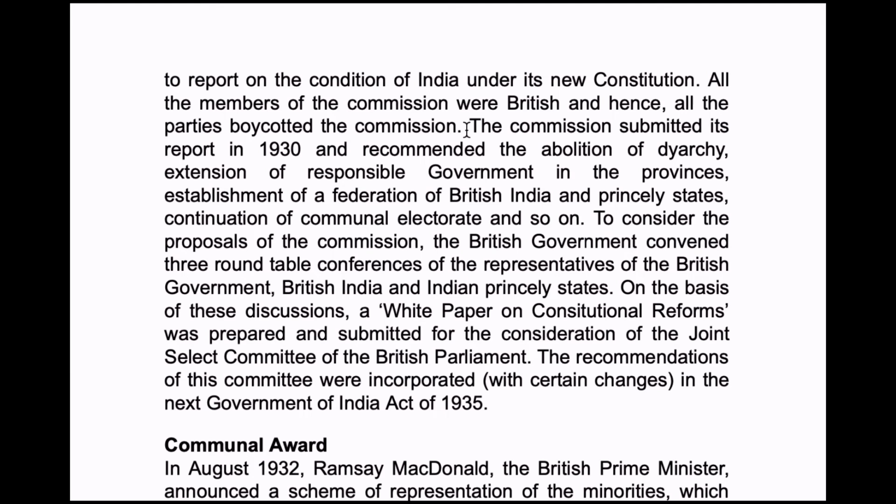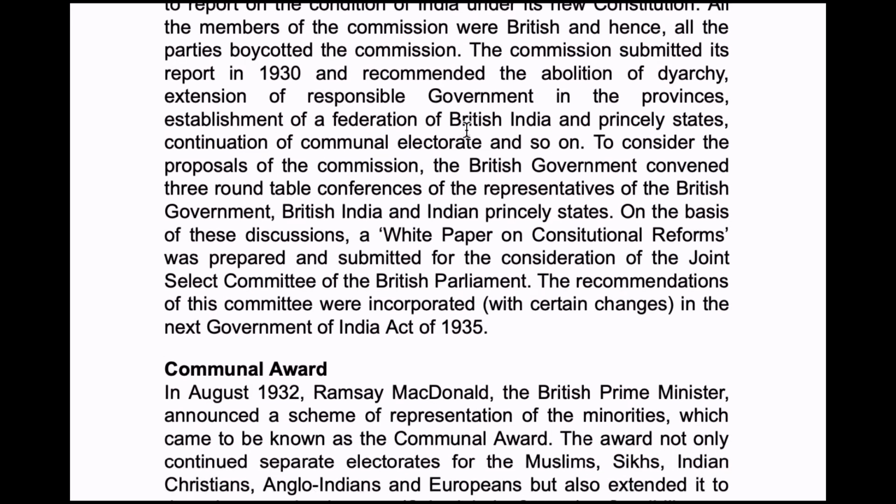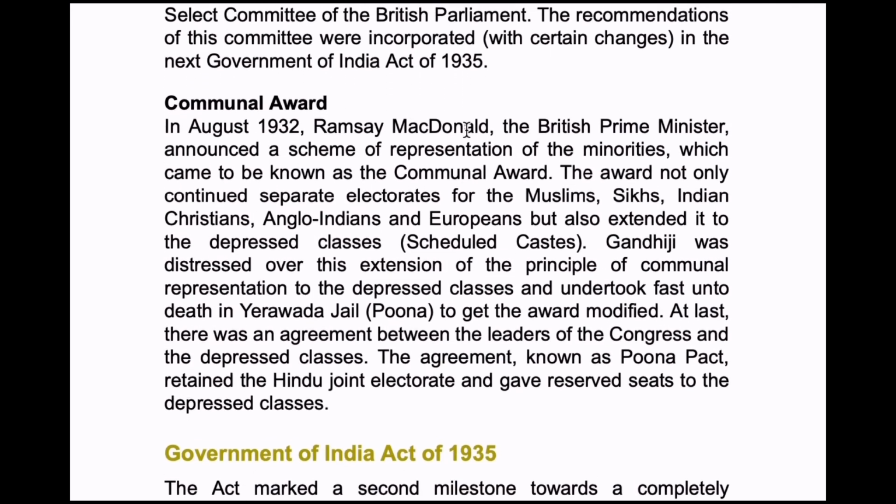So in 1930 the first roundtable conference was started, in 1931 the second, and in 1932 the third. The only roundtable conference which was attended by Gandhi was in 1931, after the Gandhi-Irwin Pact. All the 3 roundtable conferences were attended by only Dr. B.R. Ambedkar.